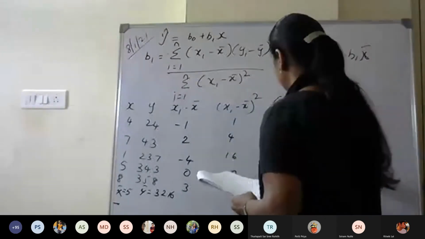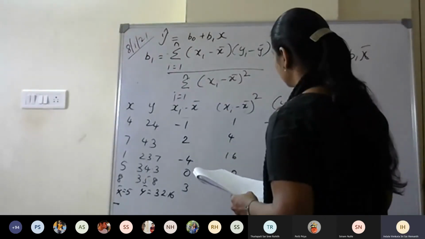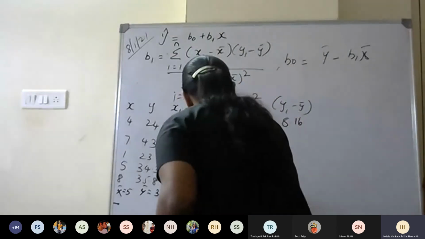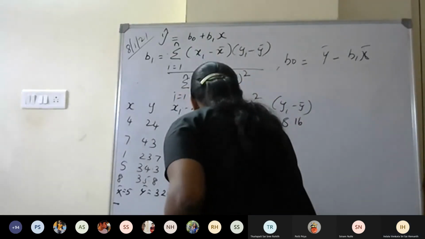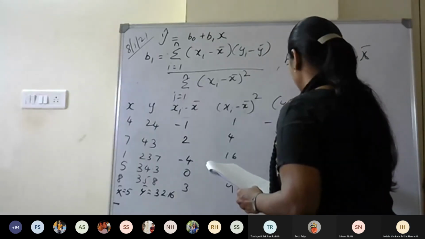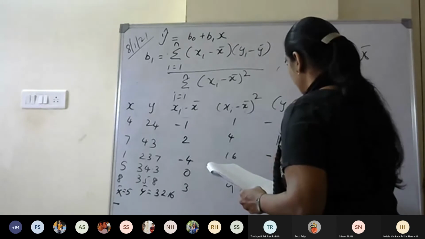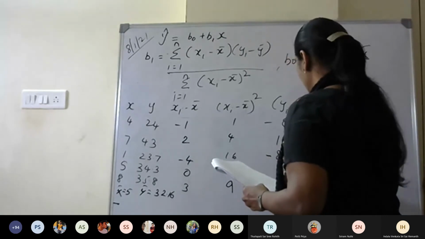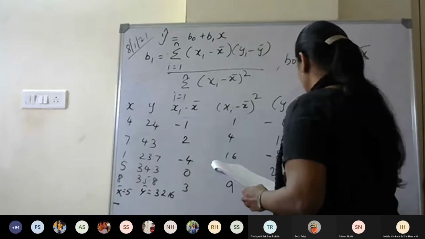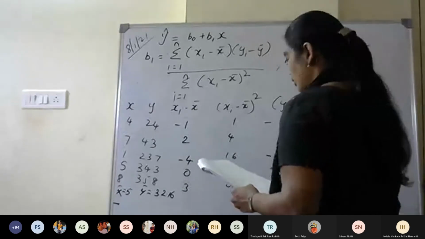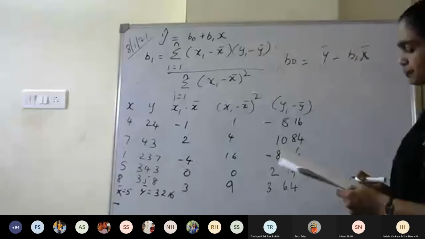Ma'am, xi minus x bar whole square, 9. 3 square is 9. Yeah, I'm sorry. Thank you. Okay, you guys are alert now. Okay, so this is done.